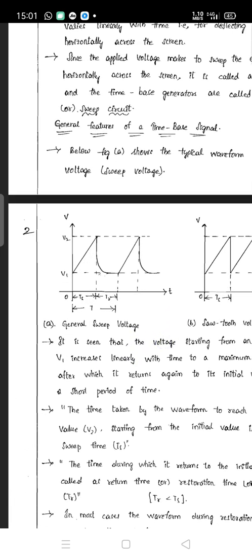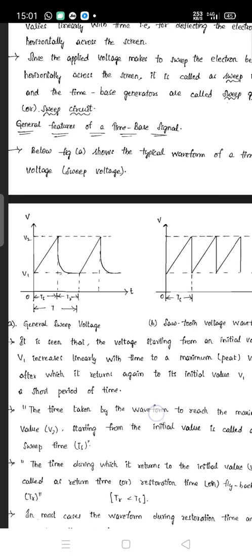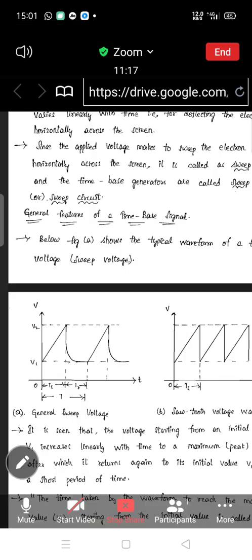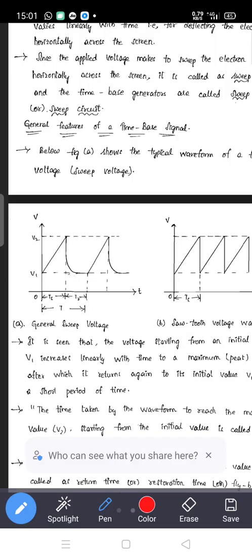It is seen that the voltage starting from an initial value V1 increases linearly with time to a maximum peak, as shown here.